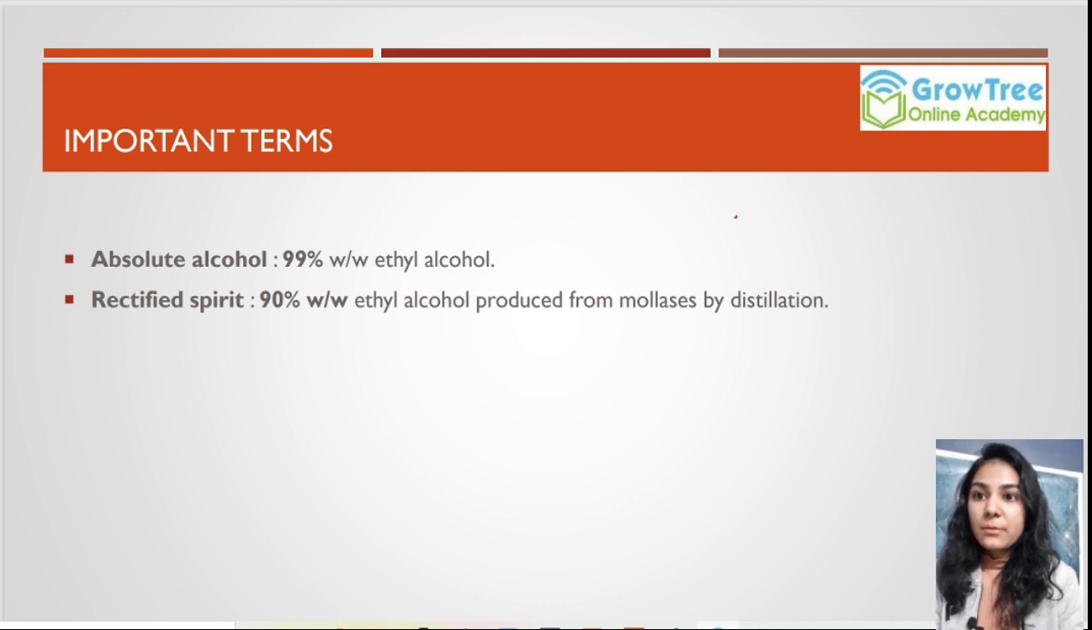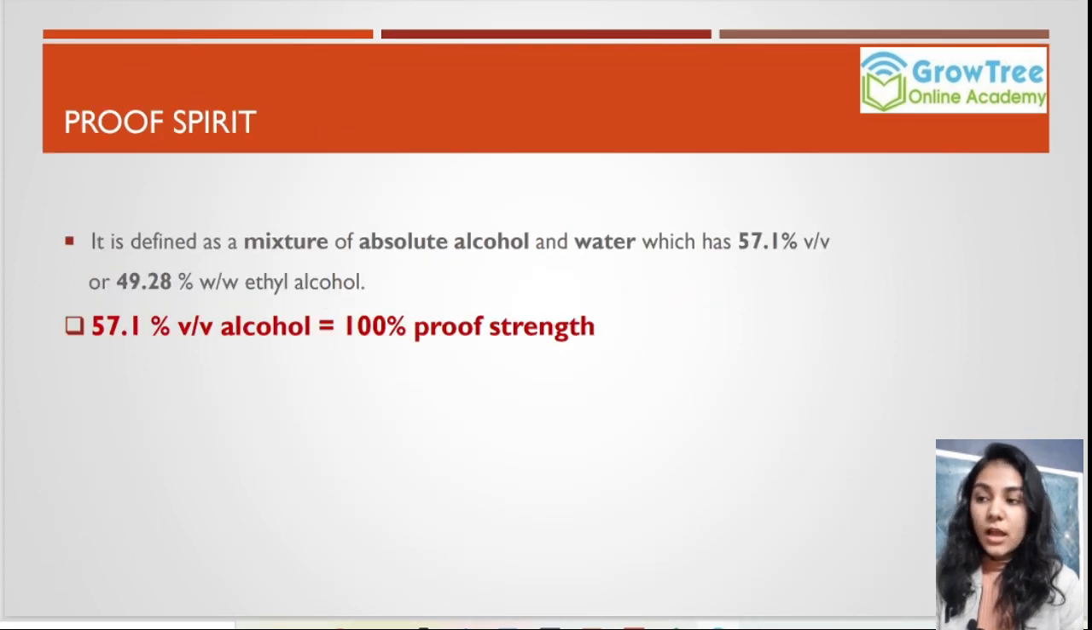So first one is the absolute alcohol, which is nothing but 99% weight by weight ethyl alcohol. And the other one is rectified spirit, which is 90% weight by weight ethyl alcohol. Coming to proof spirit, it is nothing but a mixture of absolute alcohol and water, which has 57.1% volume by volume or 49.28% weight by weight ethyl alcohol. According to Indian standards, 57.1% volume by volume alcohol is equal to 100% proof strength.